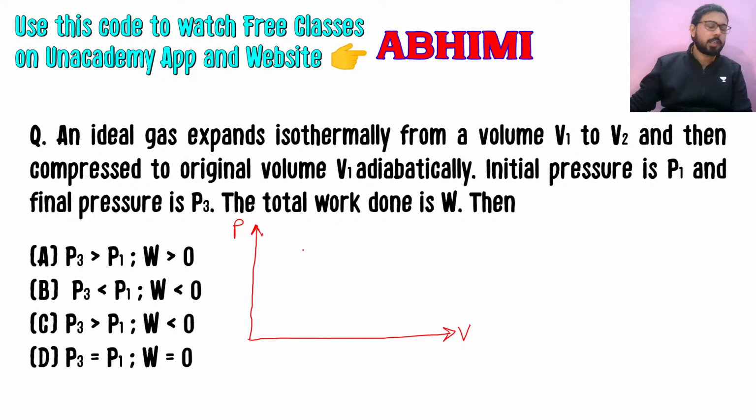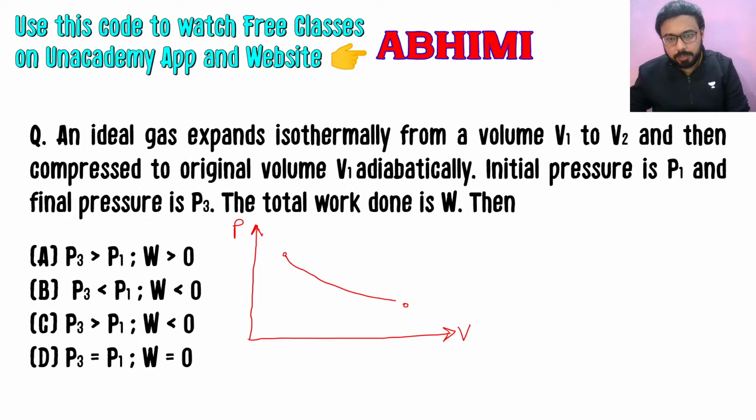So if the gas is expanding, then volume V2 will be greater than V1, that is for sure, because of the expansion we can say that. So we will have one process here, other process here. Since isothermal expansion looks like this, if volume is increasing, your pressure will be decreased, since T is equal to C.